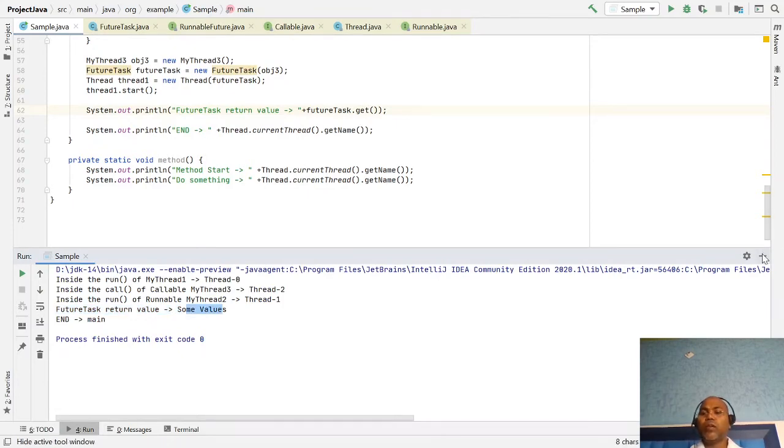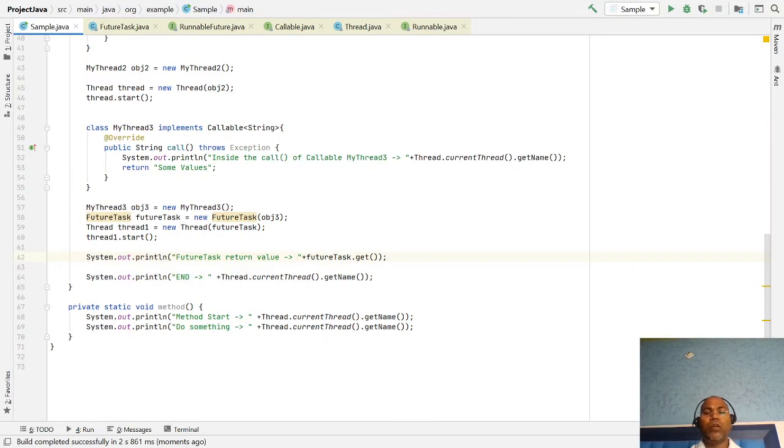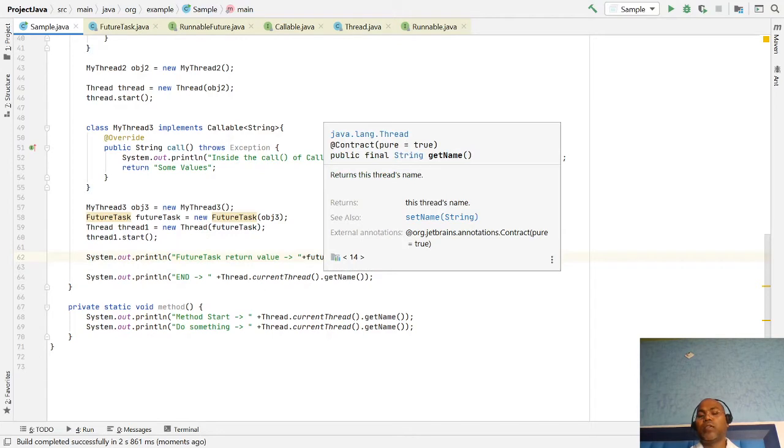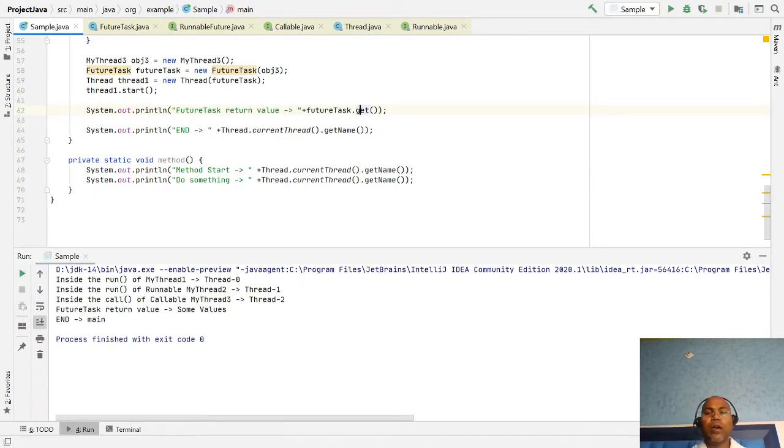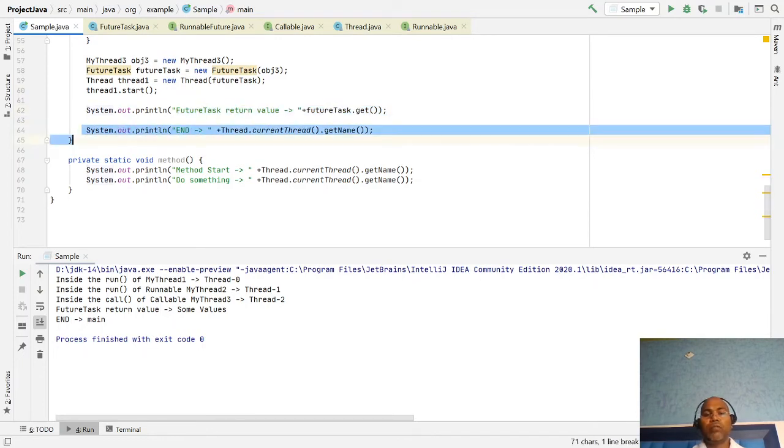So whenever after thread execution you want to return some value, you have to use the get function on the future. The get function is a blocking call. Until you get the value, the next instruction cannot be executed. So remember that whenever you apply futureTask.get, this is a blocking call, and you notice that after this output, the new output comes here.